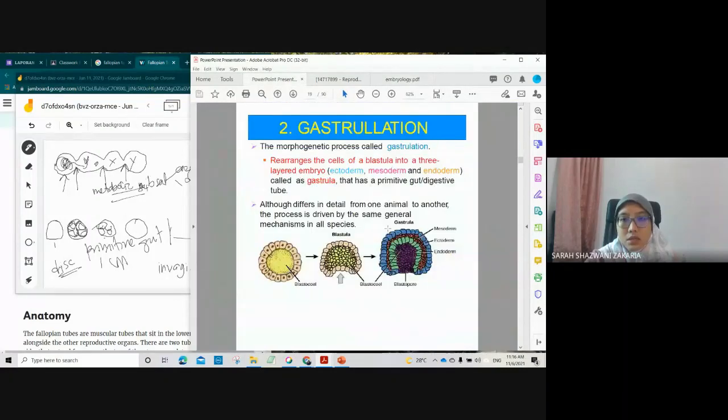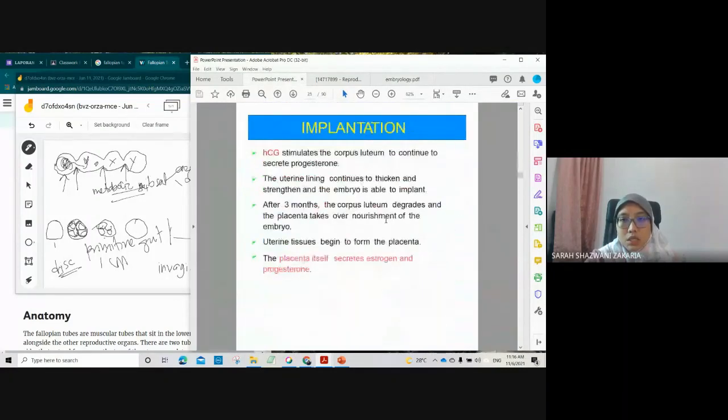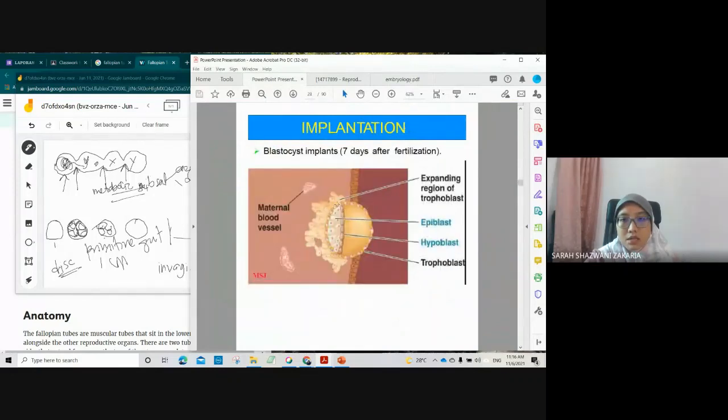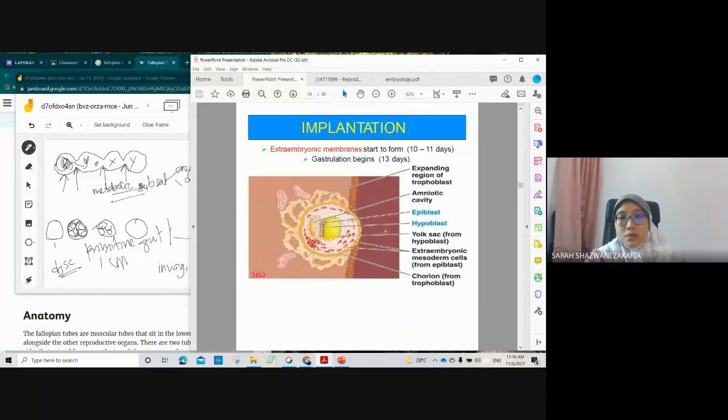The bilayer disc is actually this one: epiblast and hypoblast. We have the outer layer and the other layers here. Eventually this bilayer disc will produce 3 layers. This is still the bilayer, with the epiblast.